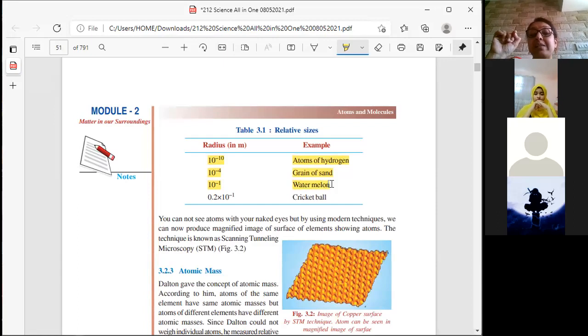You're getting the size? When the power raised to minus is increasing, that means it's becoming smaller and smaller. Am I right? Are you getting me, beta?